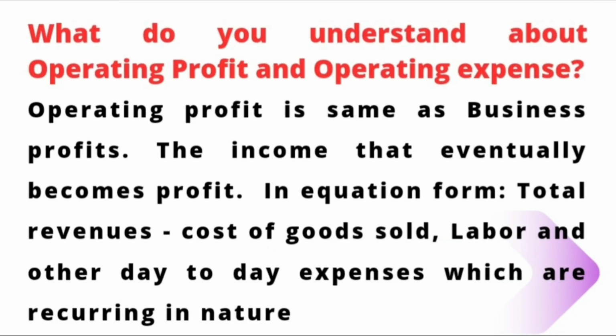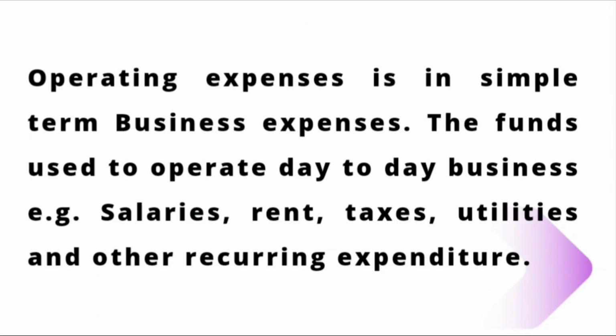What do you understand about operating profit and operating expense? This is also a very important question. Many interviewers ask this question. Operating profit is same as business profits, the income that eventually becomes profit. In equation form, total revenues minus cost of goods sold, labor and other day-to-day expenses which are recurring in nature. Operating expenses are, in simple term, business expenses. The funds used to operate day-to-day business. For example, salaries, rent, taxes, utilities, and other recurring expenditure. They are operating expenses.